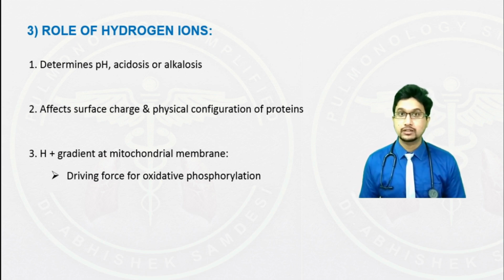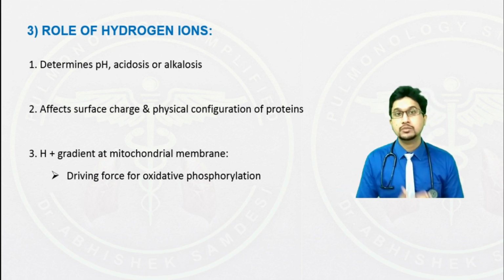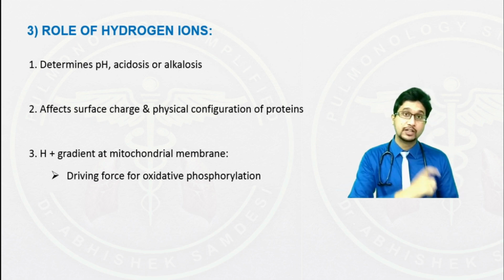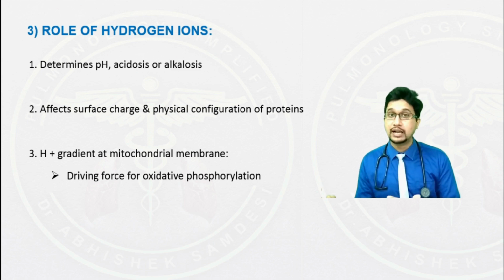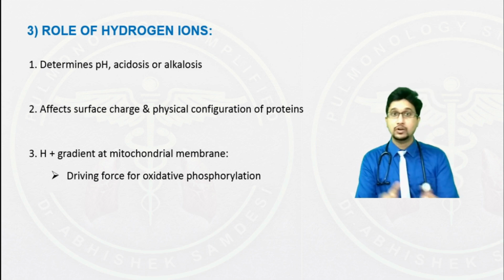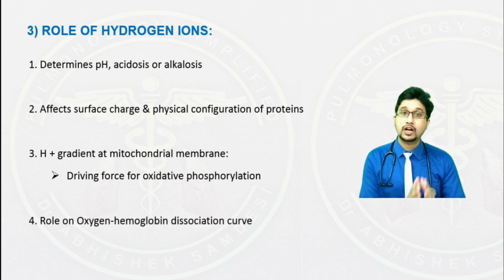What I am trying to tell is, when you see an ABG and see the pH, you have to think in terms of the cellular level, on how it is affecting the patient at cellular level. If you treat the patient at cellular level, the outcome is going to be great rather than just treating the patient on the outset. Let's move to the next major role of hydrogen ion.